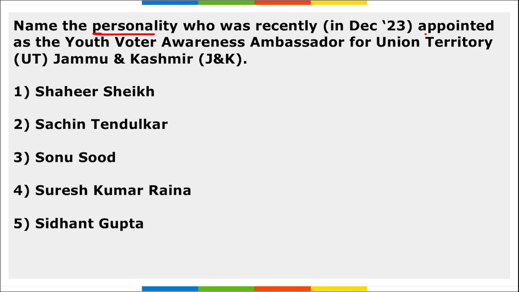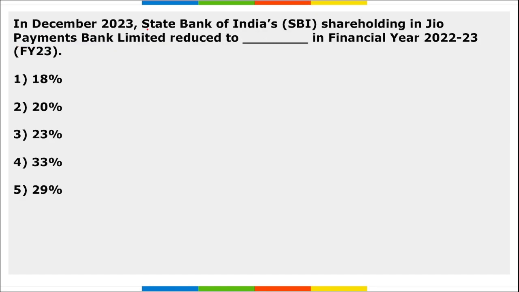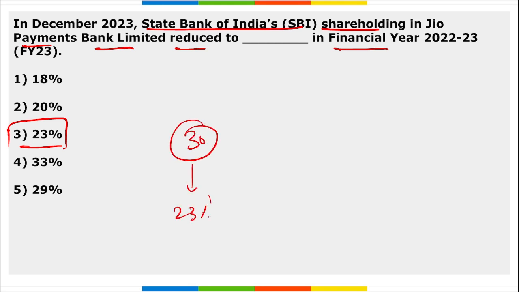Next, name the personality who was recently appointed as the Youth Voter Awareness Ambassador for Union Territory Jammu and Kashmir. So Suresh Raina, he is an Indian cricketer. He was recently appointed as the Youth Voter Awareness Ambassador for Union Territory Jammu and Kashmir. Correct. Next, SBI shareholding in Jio Payments Bank Limited reduced to dash in financial year 23. So SBI's shareholding in Jio Payments Bank reduced to 23%. Earlier it was 30% and now it is 23%.